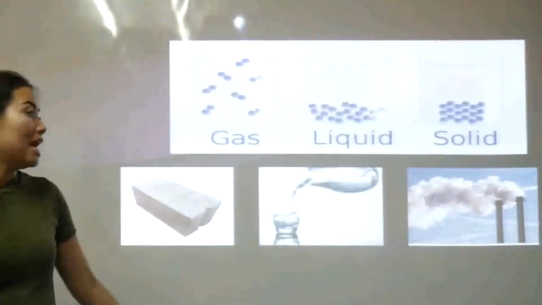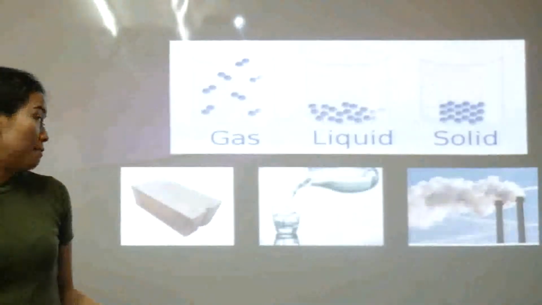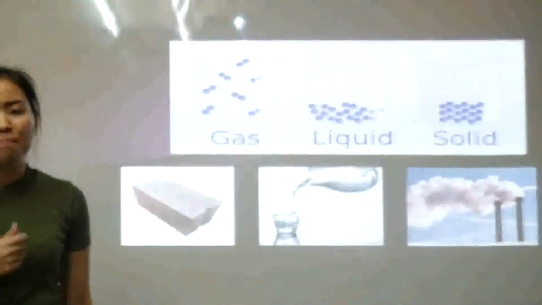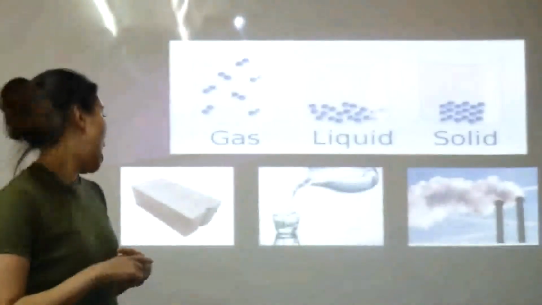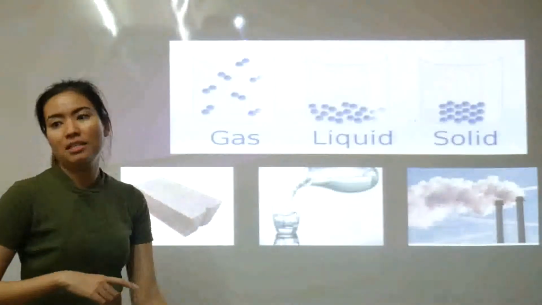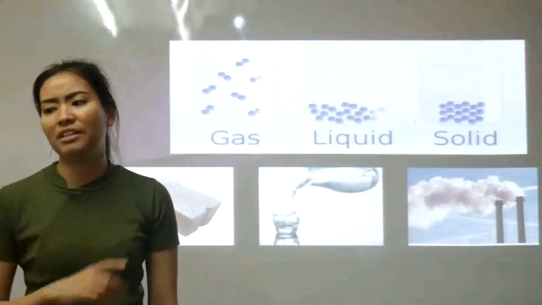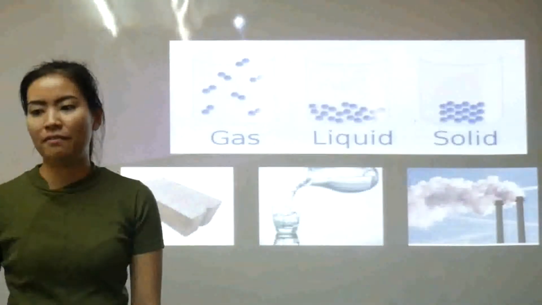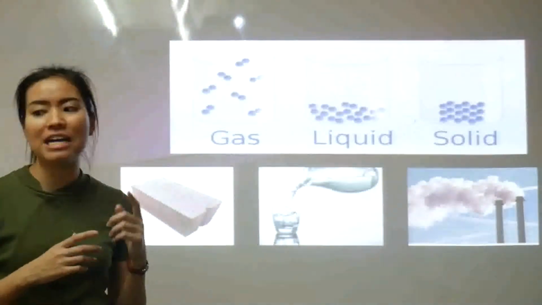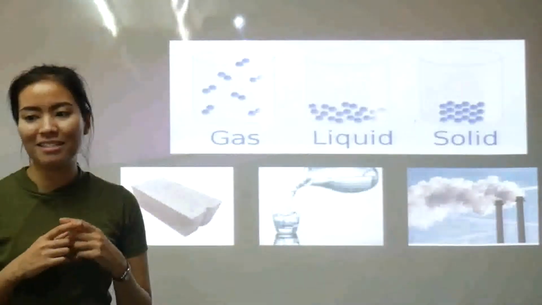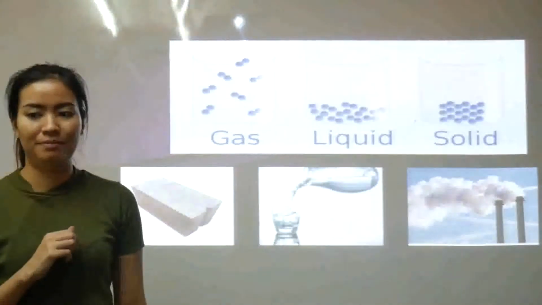A solid has fixed shape and volume. The particles are touching and do not move. A liquid has fixed volume but no fixed shape. It will move to fit its container. The particles are still touching, but they do move fluidly.